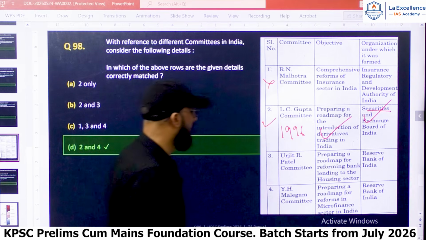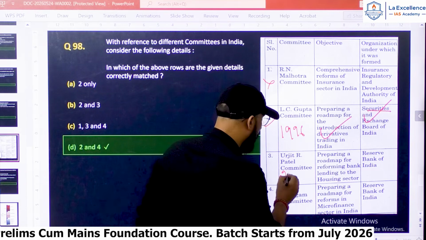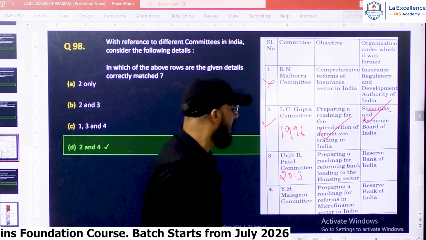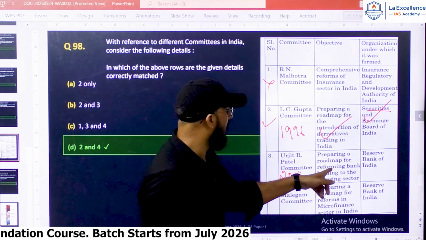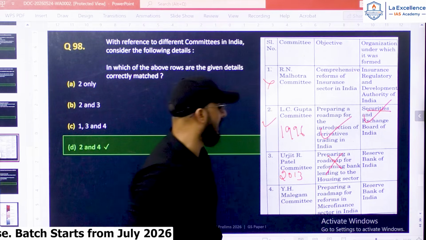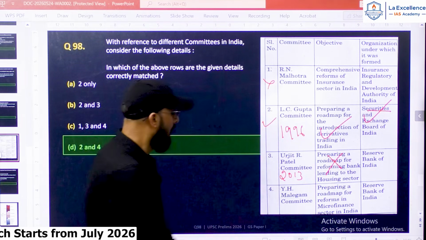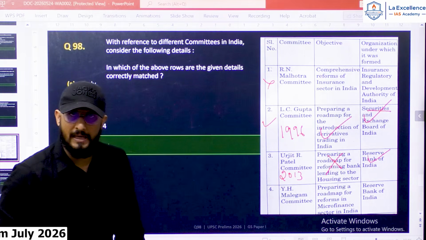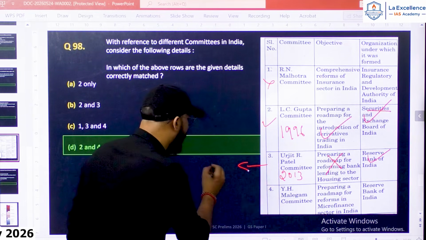3. Urjit Patel Committee of 2013, preparing a roadmap for reforming bank lending to the housing sector, which is wrong. Urjit Patel Committee was formed by RBI with regard to inflation.